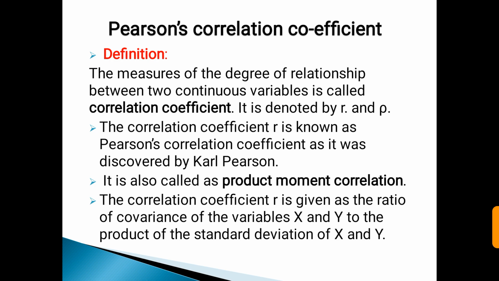The correlation coefficient r is known as Pearson's correlation coefficient as it was discovered by Karl Pearson. It is also called product moment correlation. The correlation coefficient r is given as the ratio of covariance of the variables x and y to the product of standard deviation of x and y.